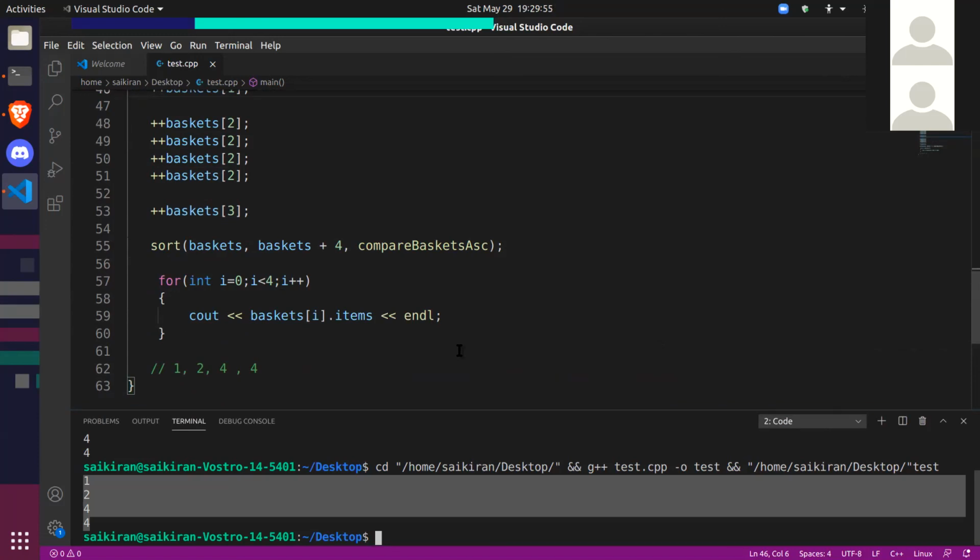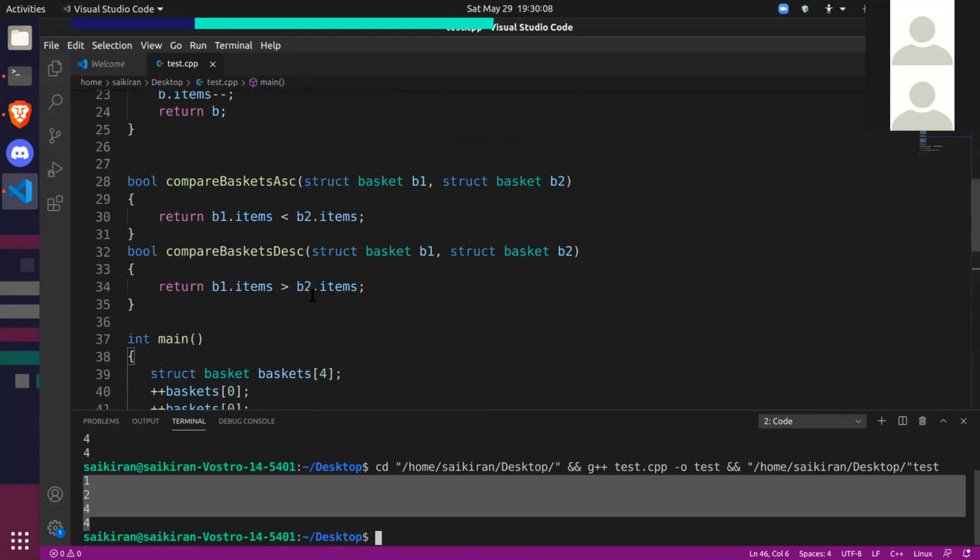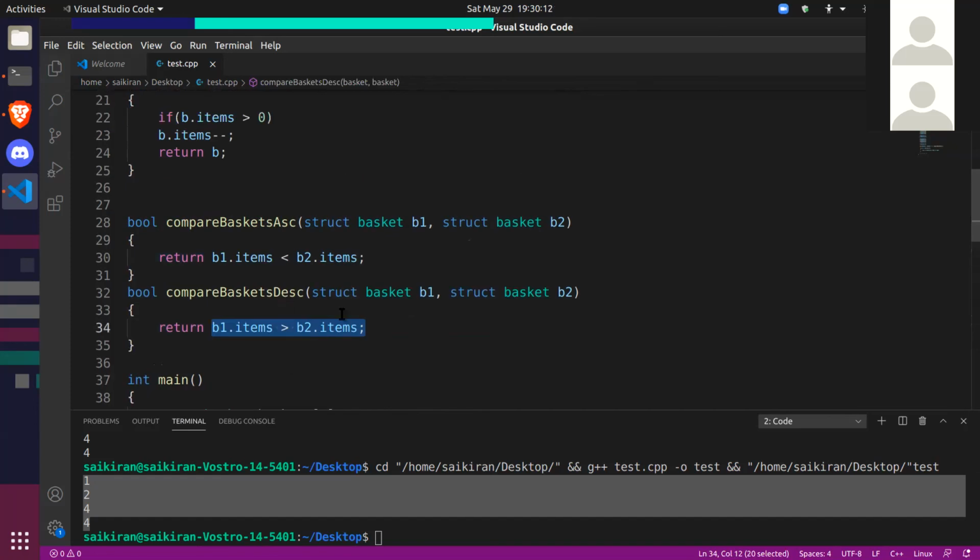Are you comparing the boot capacity? What are you comparing? So that is the question that we are answering with comparators. So when you want to sort baskets, what are you comparing? Well, we are comparing the items in these baskets. So that's what we specify using comparator functions.